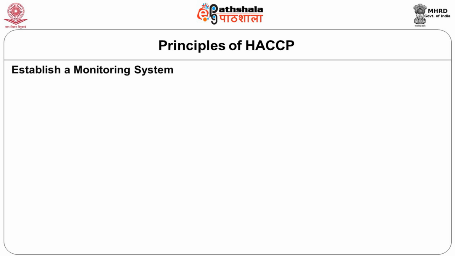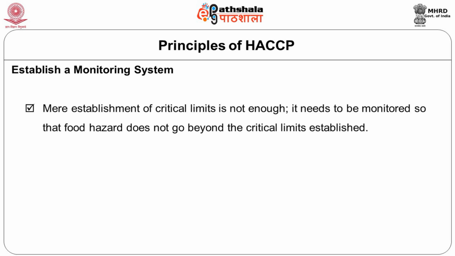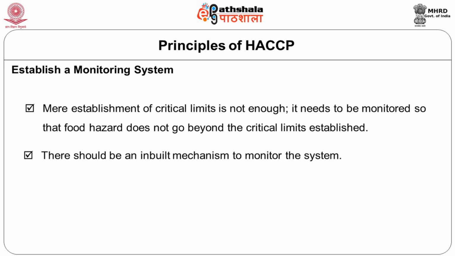Once we have established the critical limits, that is not enough. Establishing a limit itself will not take care of the hazard. So then we have to establish a monitoring system. How do you monitor whether the critical limits are crossed or whether everything is within the critical limits? How do you know that? That has to be done by a monitoring system. This is another principle in HACCP that we have to take care of.